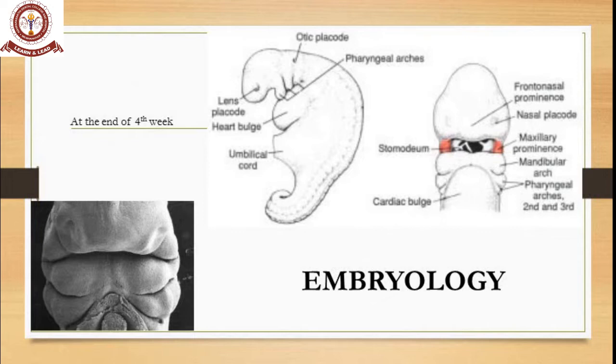Coming to the embryology. At the end of the fourth week, this is how the fetus looks. You can see in the photo on the extreme right the stomodeum, which is the future oral cavity. The reddish one is your maxillary prominence. Below that is your mandibular prominence. Above is the frontonasal prominence. Lateral is your nasal prominence. So this is the fourth week of intrauterine life.